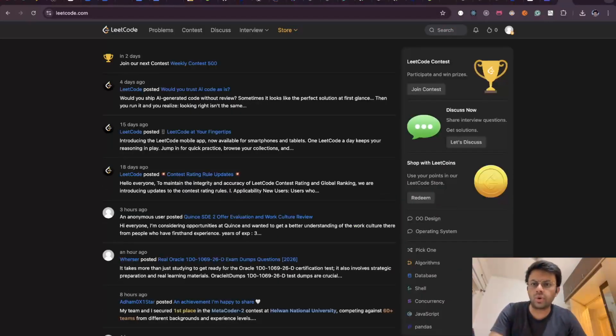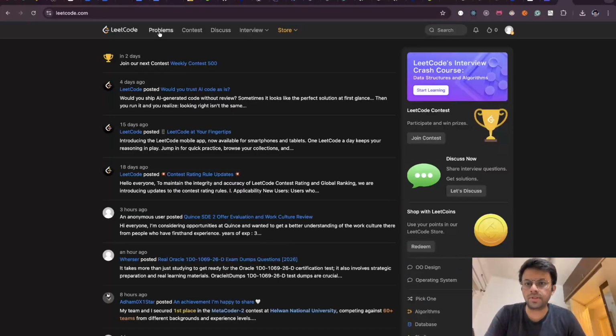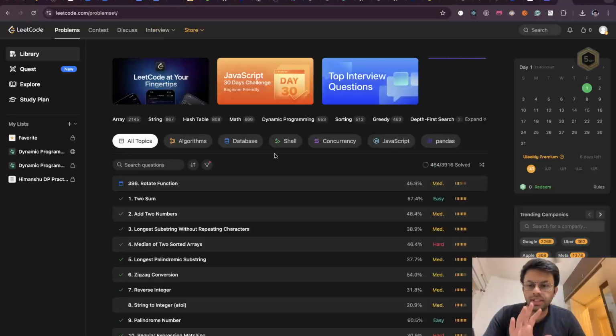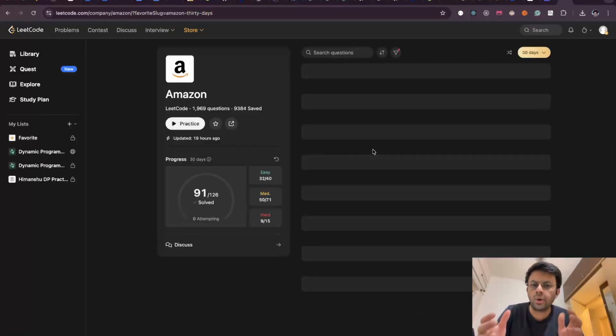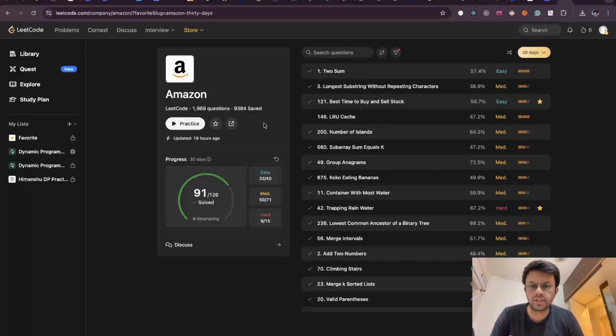But if you already know these data structures, then straight away head to Leetcode. Once you come to Leetcode, click here on problems. You'll see all the problems. But you want to solve problems for a particular company. Suppose you're preparing for Amazon. So here in the trending companies, search for a company. Choose Amazon here. And now you can see all the 1969 questions that have been asked in Amazon at some point in time.